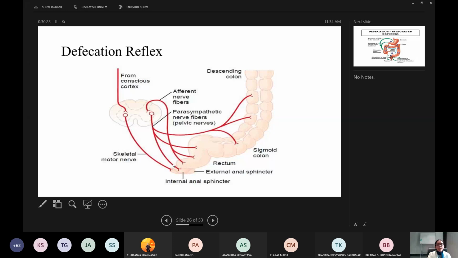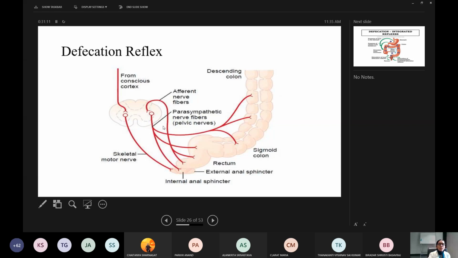So above is the internal anal sphincter and below is the external anal sphincter. Okay, so whatever is seen here is the internal anal sphincter and this is the external anal sphincter. This is the rectum and the sigmoid colon. So the afferent nerve, or sensory nerve: whenever the rectum is distended, the receptors will be stimulated here and the impulse will go to the spinal cord, okay, through the pelvic nerve.